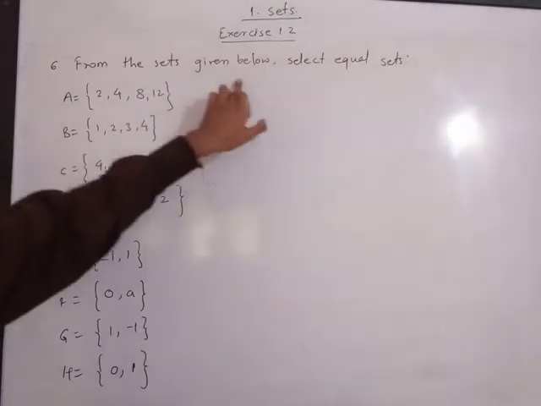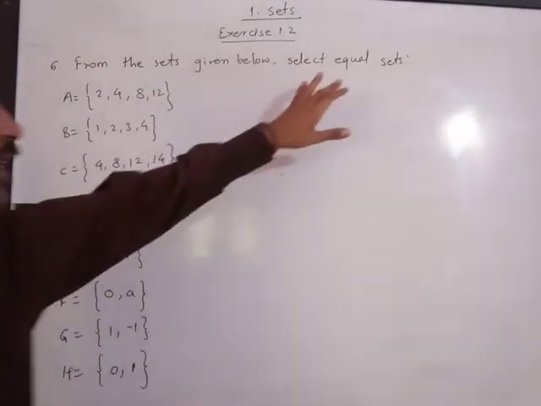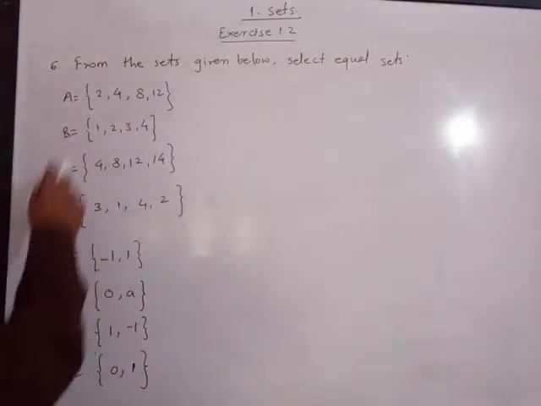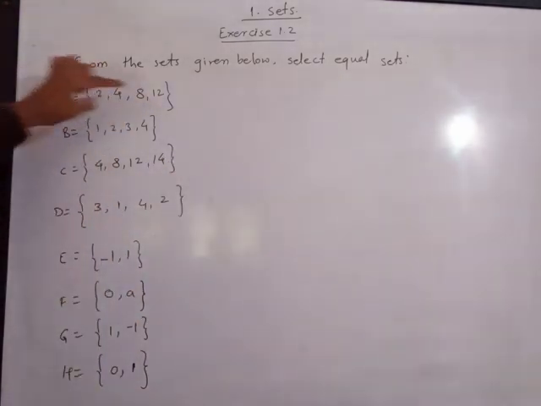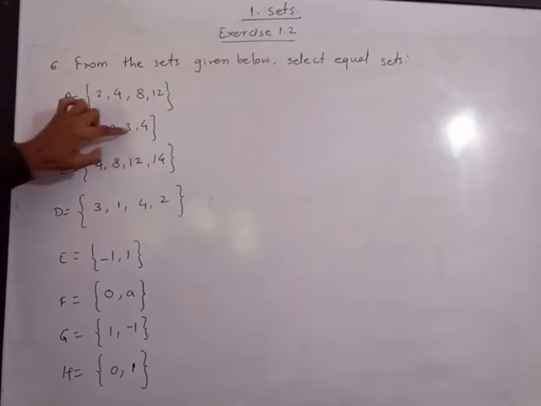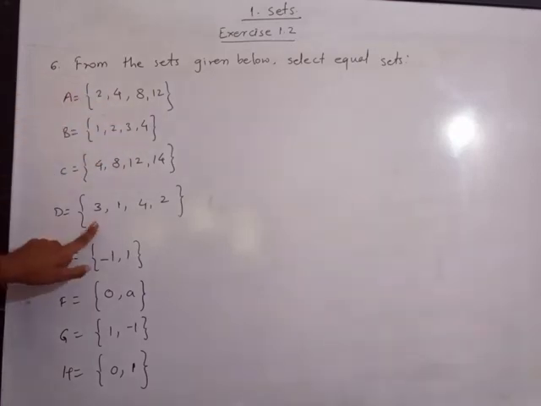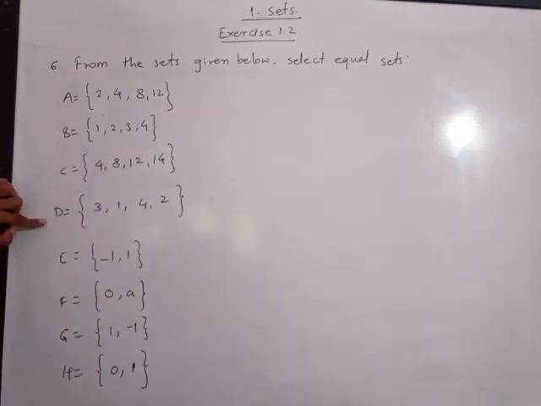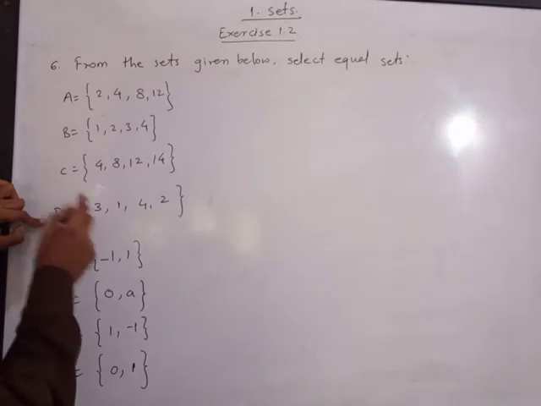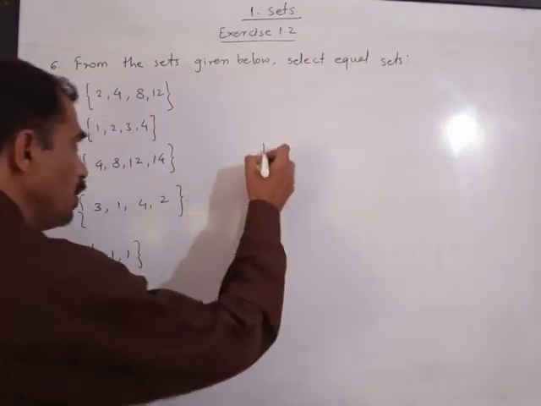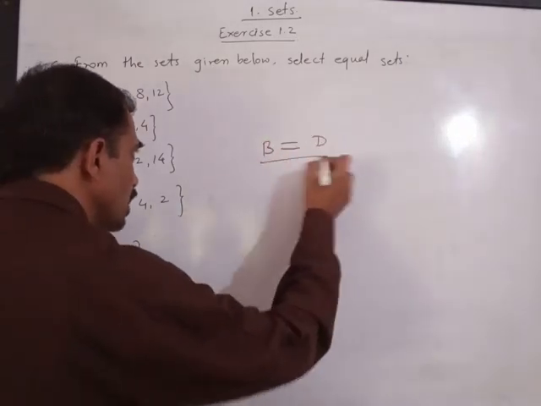Last question from exercise 1.2, sixth question. From the sets given below, select the equal sets. Now, equal sets means the sets having all elements the same. Now see, set A has 2, 4, 8, 12. So check whether any set is equal to A. No set is equal to set A. B is 1, 2, 3, 4. Please note, here we have 1, 2, 3, 4. So all the elements of B are the elements of set D, and all the elements of set D are the elements of set B. So we can say that set B is equal to set D.